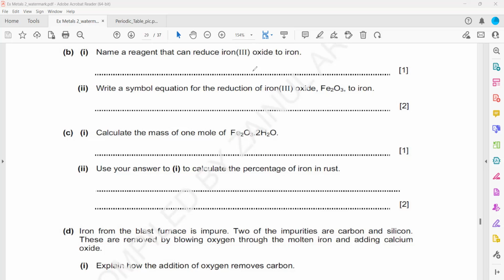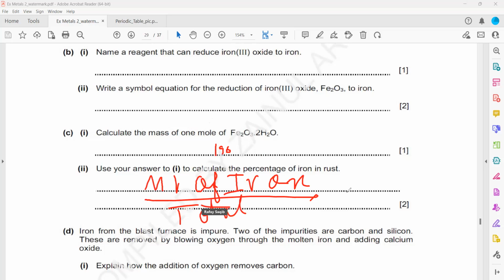Can we say in the steel article at the cathode? Yeah, that is right. Then you don't have to write a formula here. The mass of iron in the compound will be 56 times 2, so 112 divided by 196 times 100.